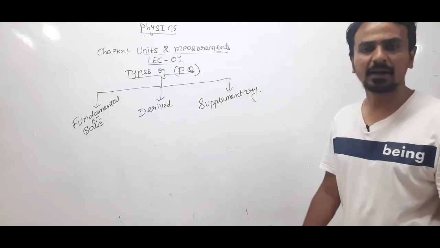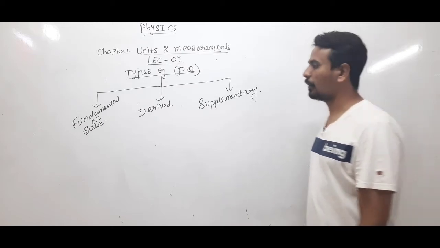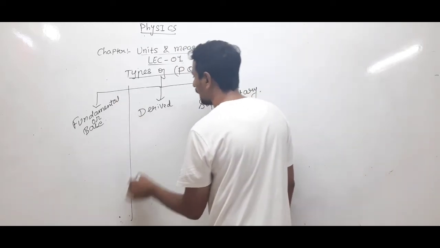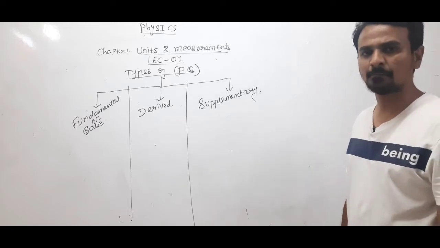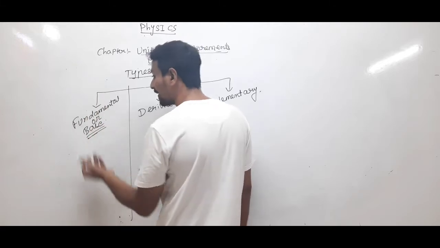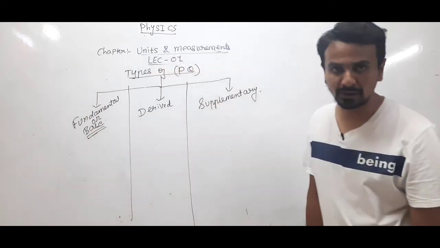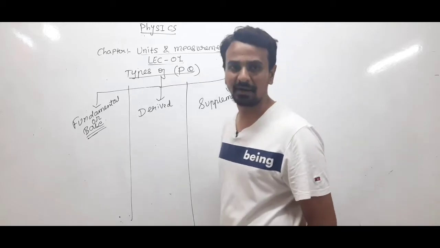So mainly there are three types: fundamental quantities or base quantities, derived quantities, and supplementary quantities. We'll understand what fundamental or base quantities are, how many quantities are taken as fundamental quantities, what are derived quantities and what are supplementary quantities.